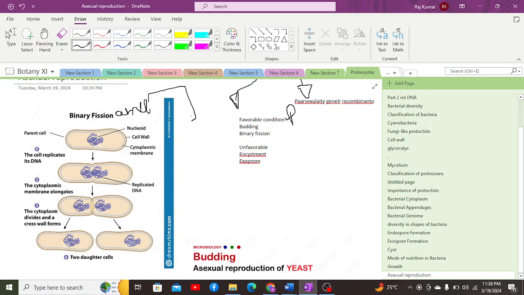However, in case of abnormality, binary fission occurs in eukaryotes as well, such as yeast and other eukaryotes. Here in prokaryotes, it is a regular process, and that is known as amitosis.